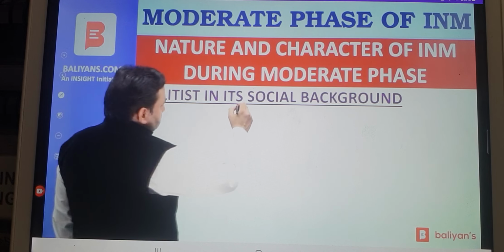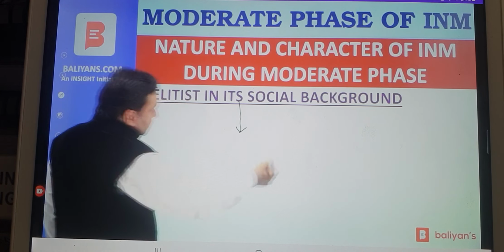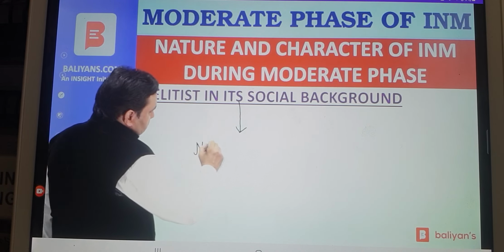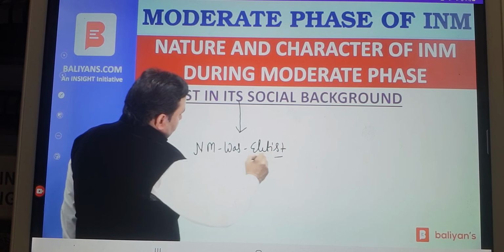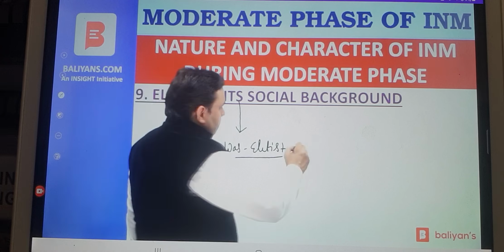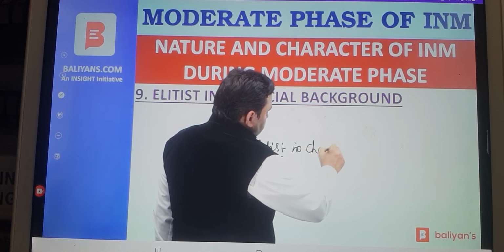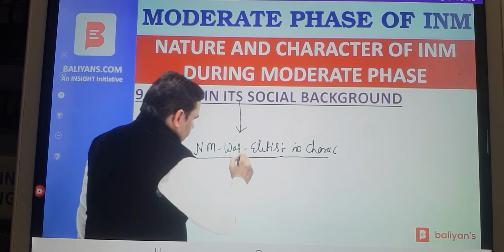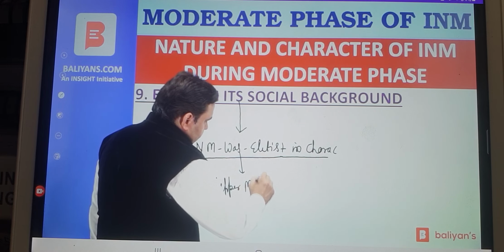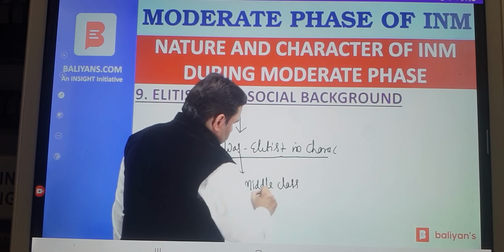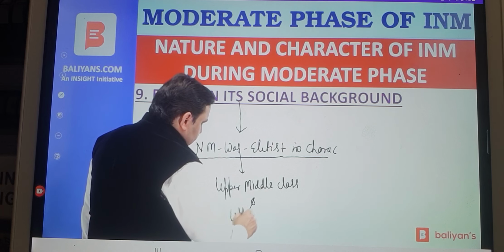In terms of its social background, the national movement was elitist in nature. Elitist means most of the moderate leaders were coming from the upper middle class and upper class of Indian society.